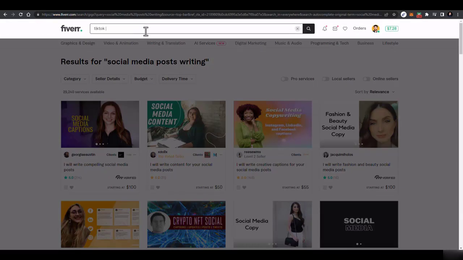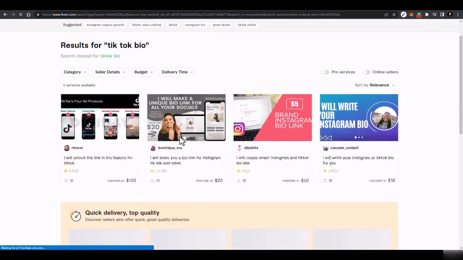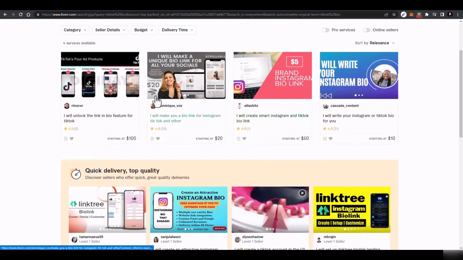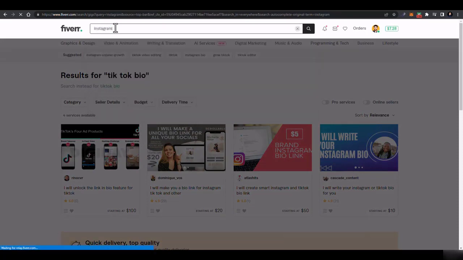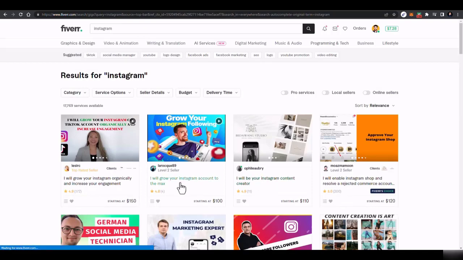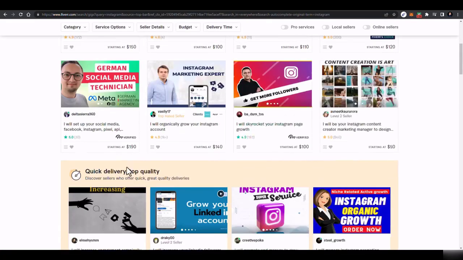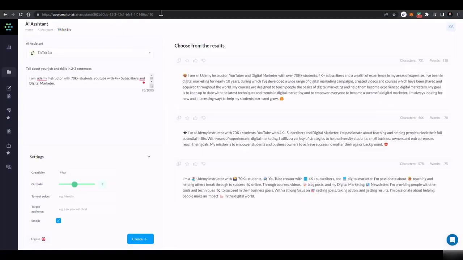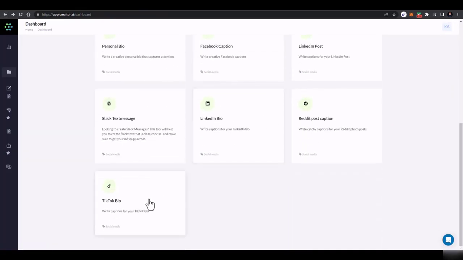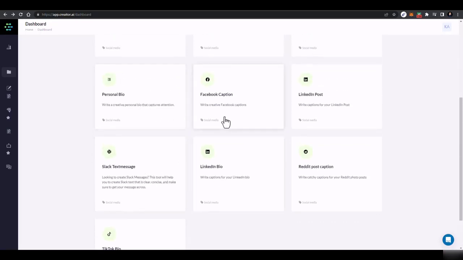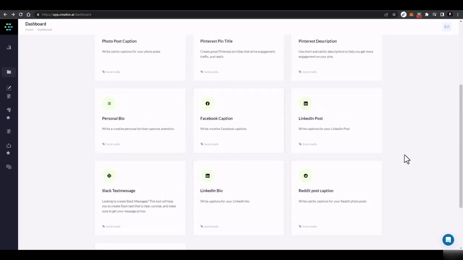Now I'll search for TikTok bio or Instagram bio or these kinds of things, and here you can see, oh my god. Then I'll say Instagram bio, and people are charging $10, $20 for Instagram bios and TikTok bios, and here you can see people providing all these services. Now after that, if we come back, there are a lot of other features, and these are the pre-made features with which you require no technicality. Then you can create your personal bio, Facebook captions, and a lot of other things, and you can provide these services on Fiverr or other platforms as well. I'll tell you about those things as well.